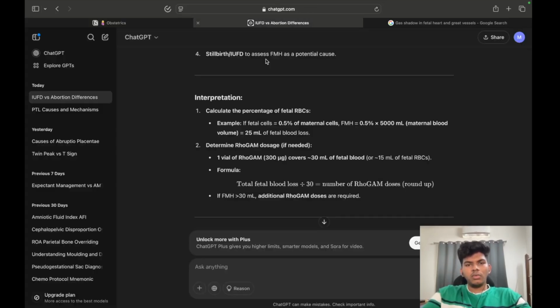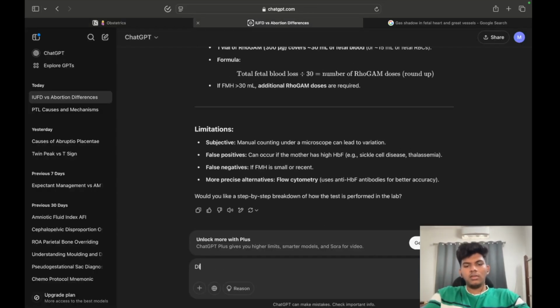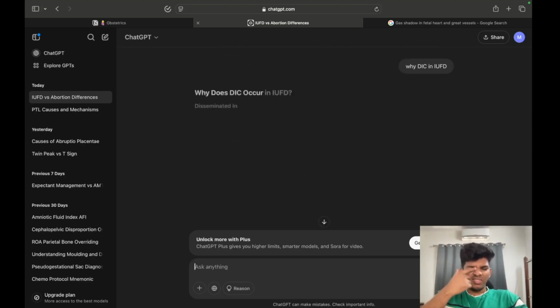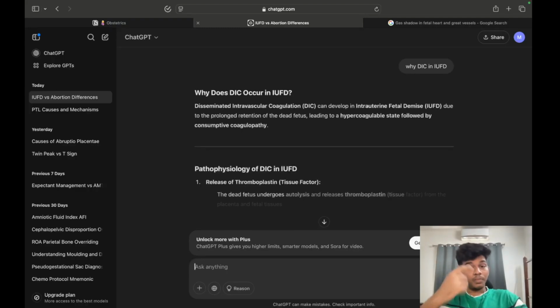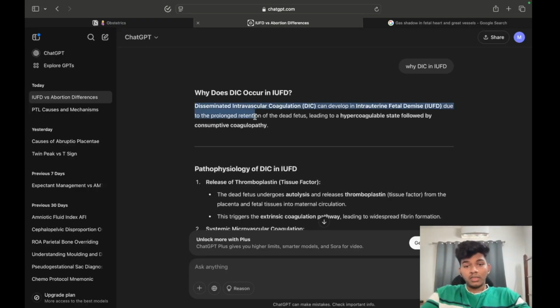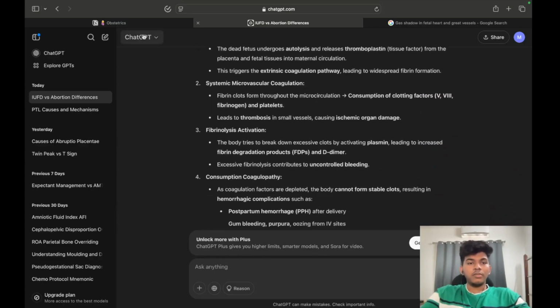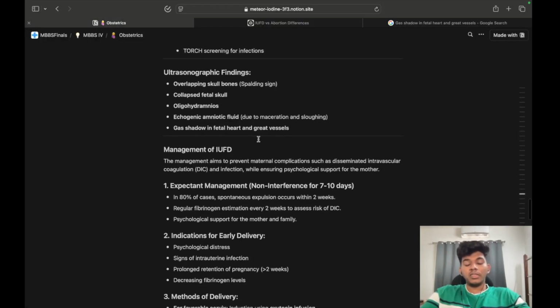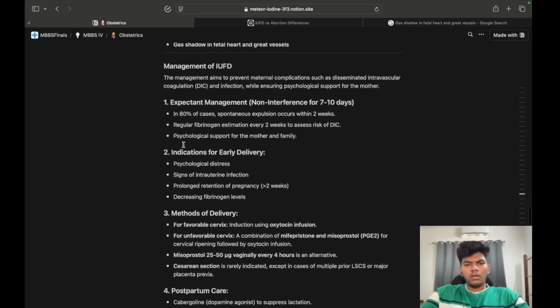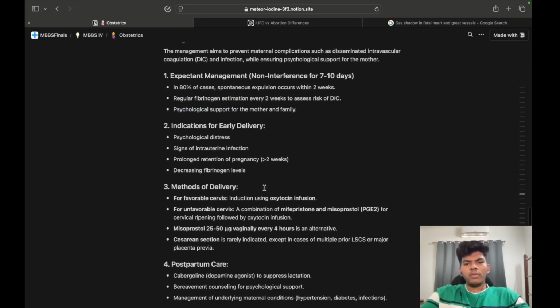We want to know why DIC occurs in IUFD. I'm not clear with the mechanism. It is due to prolonged retention of the dead fetus leading to a hypercoagulable state, with release of thromboplastin. Yes, that's the main one. Thromboplastin is released. Psychological support for mother and family.